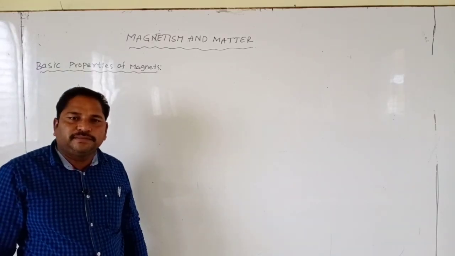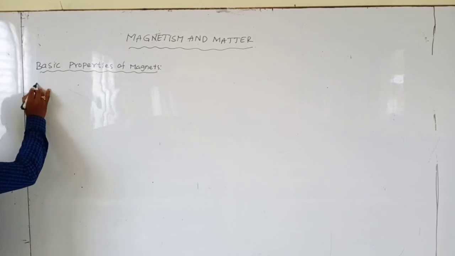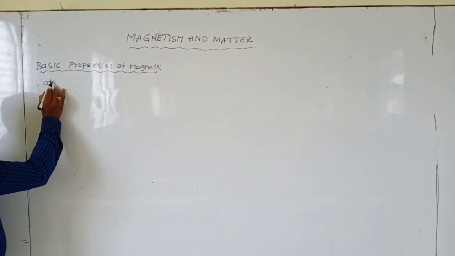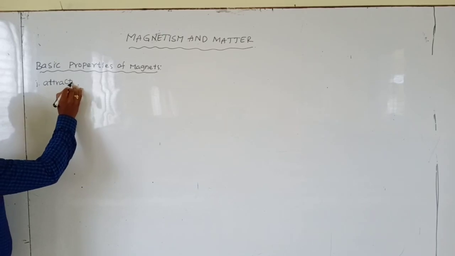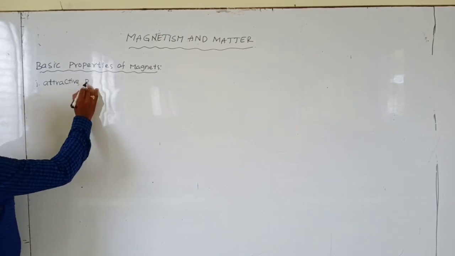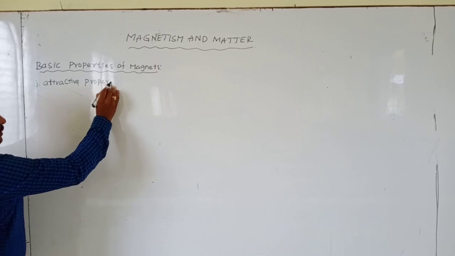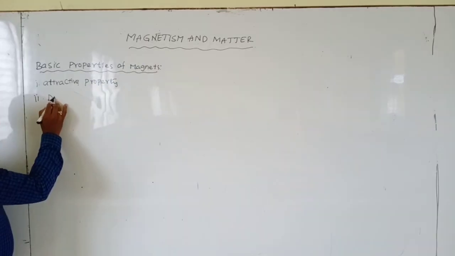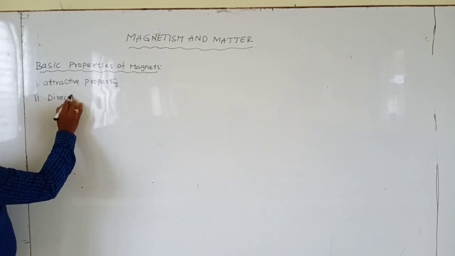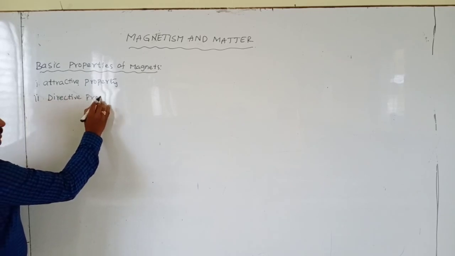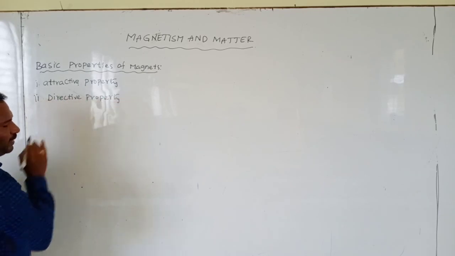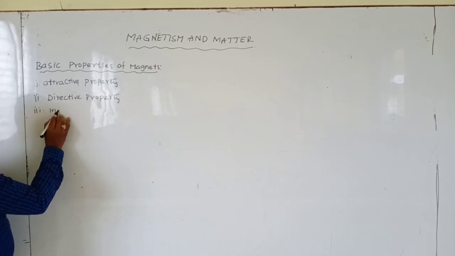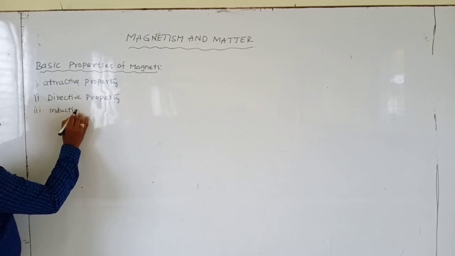The first one is attractive property. The second is directive property. The third one is inductive property.